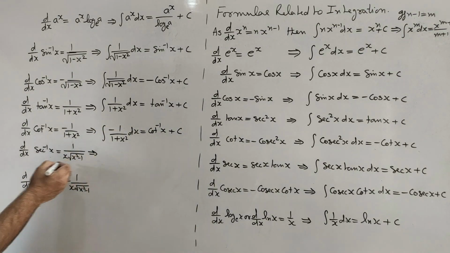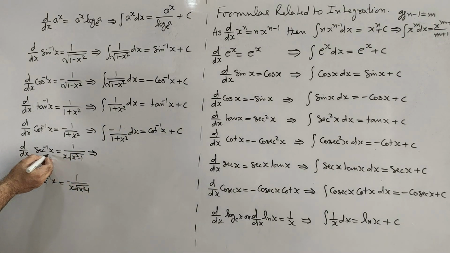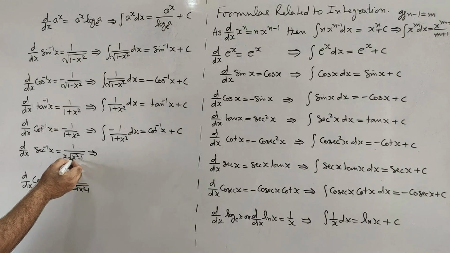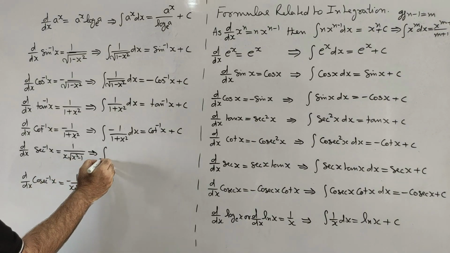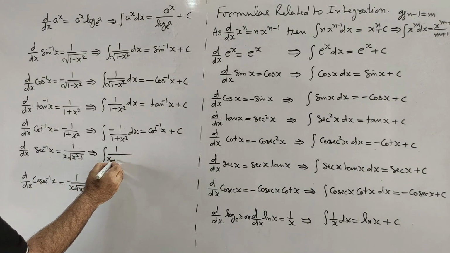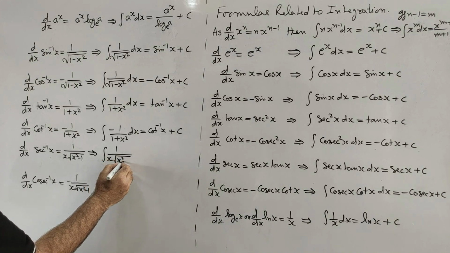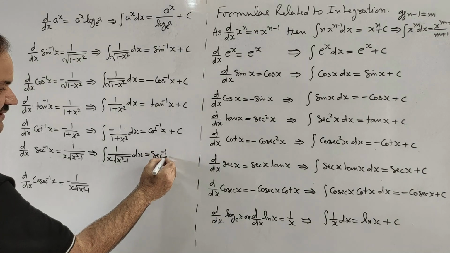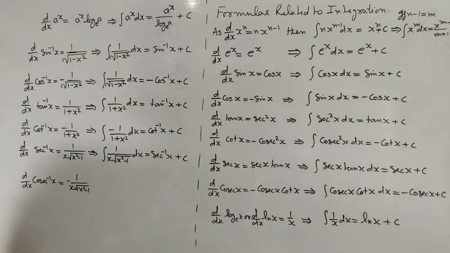Next, d by dx of sec inverse x, it means differentiation of sec inverse x with respect to x, is 1 upon x root x square minus 1. So integration of 1 upon x root x square minus 1 with respect to x will be sec inverse x plus c.